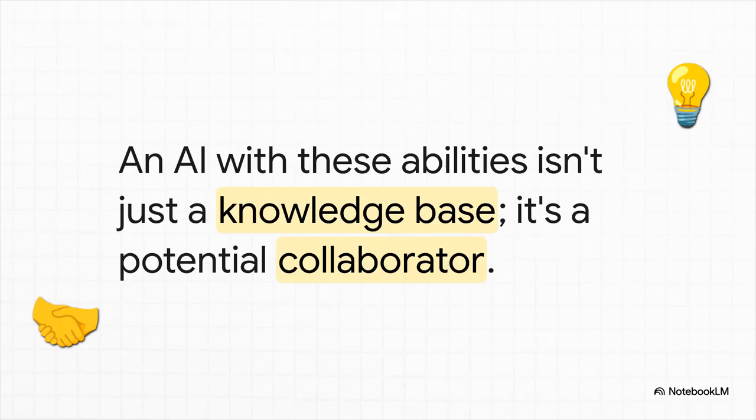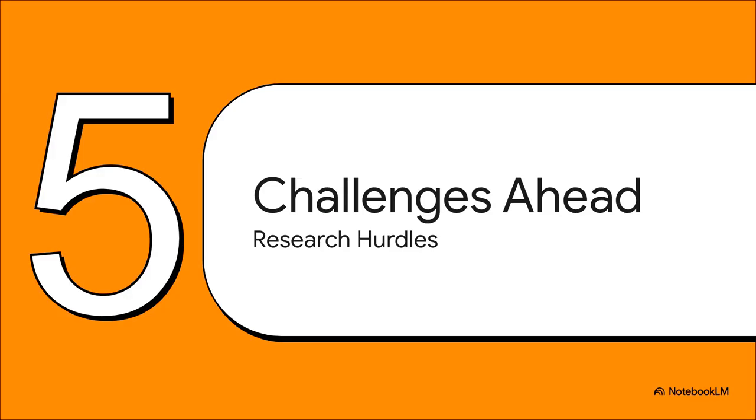So why does any of this matter? What's the big takeaway here? When you put all these pieces together, the planning, the tools, the memory, you don't just have a smarter encyclopedia. What you really have is a potential collaborator, a partner that can help you tackle big, messy, multi-step projects from beginning to end. Of course, it's not all sunshine and roses. This amazing future isn't just going to happen on its own. Building agents that are actually reliable and effective is, well, it's really, really hard.